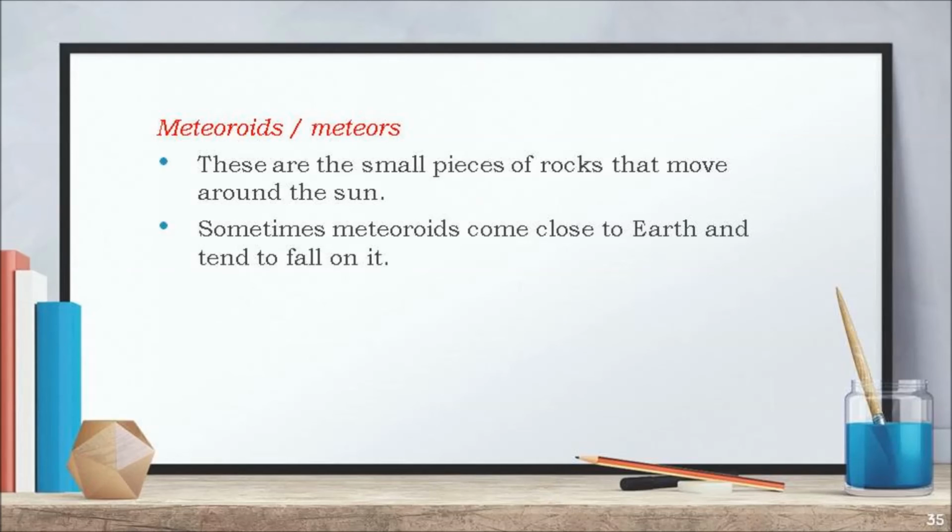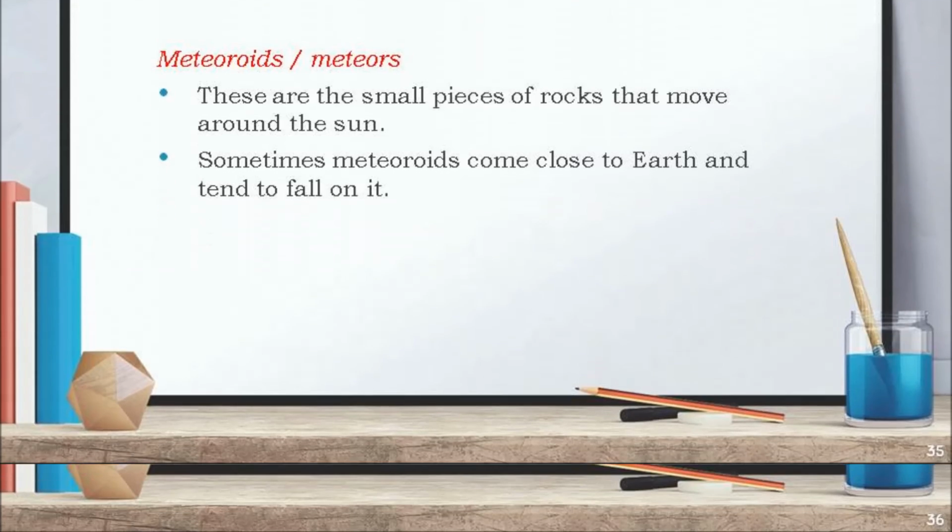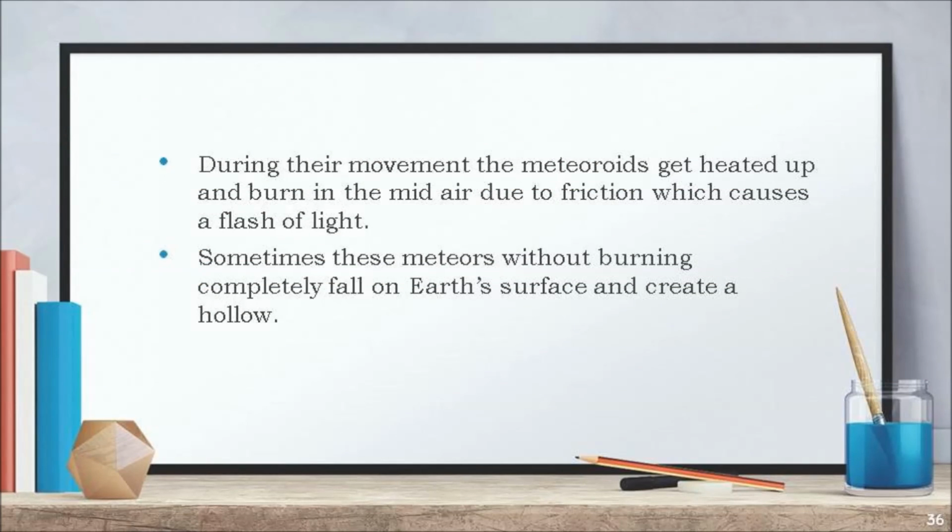Meteoroids are the small pieces of rocks that move around the Sun. Sometimes meteoroids come close to Earth and tend to fall on it. During their movement, the meteoroids get heated up and burn in the mid-air due to the friction, which causes a flash of light. Sometimes these meteoroids, without burning completely, fall on Earth's surface and create a hollow.